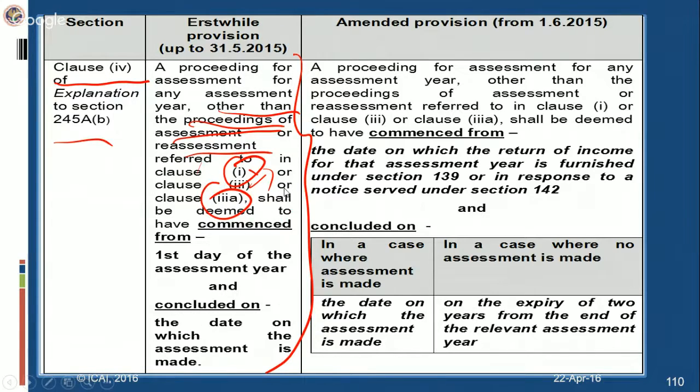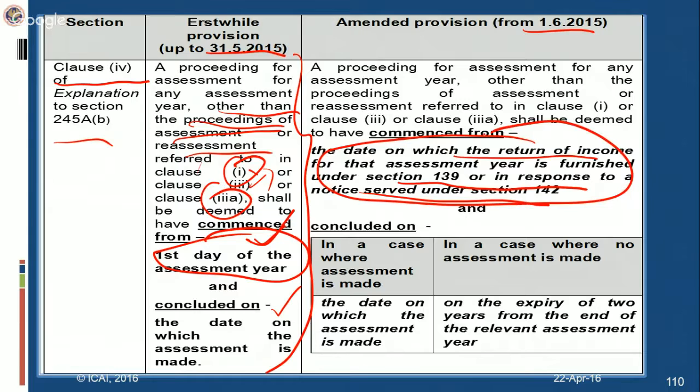Up to 31/5/2015, the position was that it would have been deemed to commence on the first day of the assessment year and concluded on the date on which the assessment is made. Now, this position has been amended with effect from 1/6/2015. Such a proceeding will now commence on the date on which the return of income is furnished under 139 or in response to notice under 142. Earlier, it would have commenced on the first day of the assessment year. Now it will commence on the date on which the return of income is furnished, and concluded, in a case where assessment is made, on the date on which the assessment is made. In a case where no assessment is made, it concludes on the expiry of 2 years from the end of the relevant assessment year.